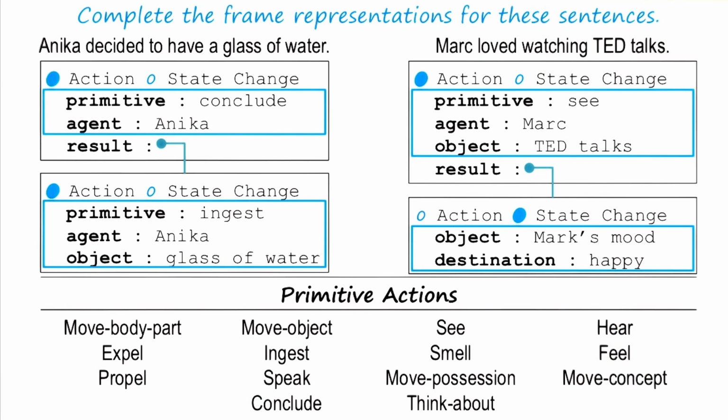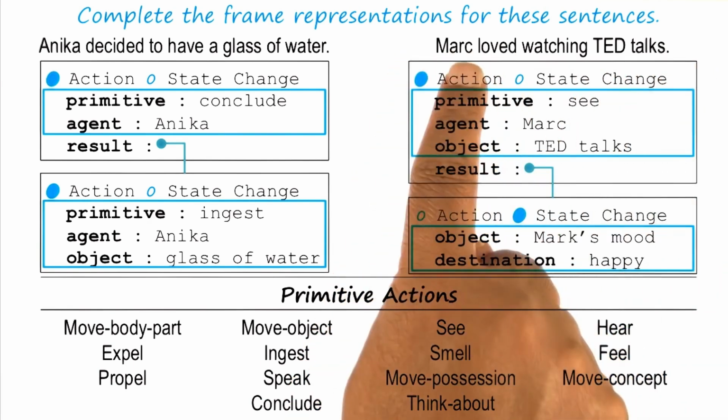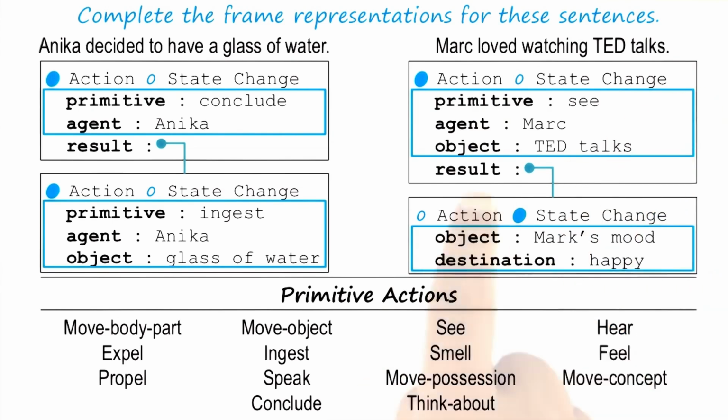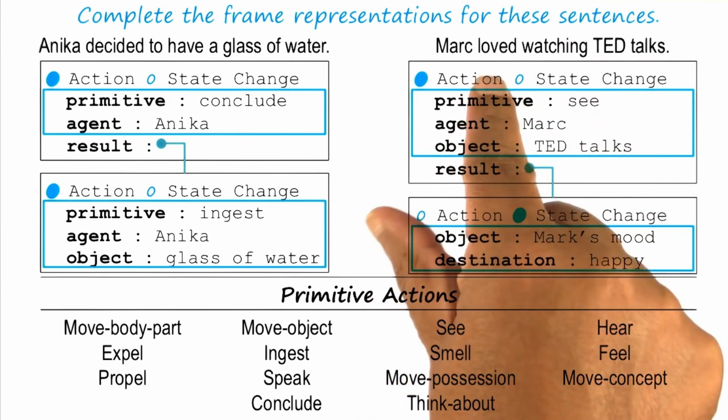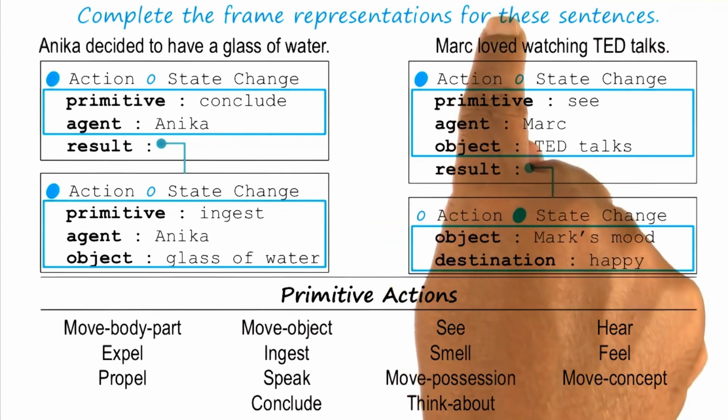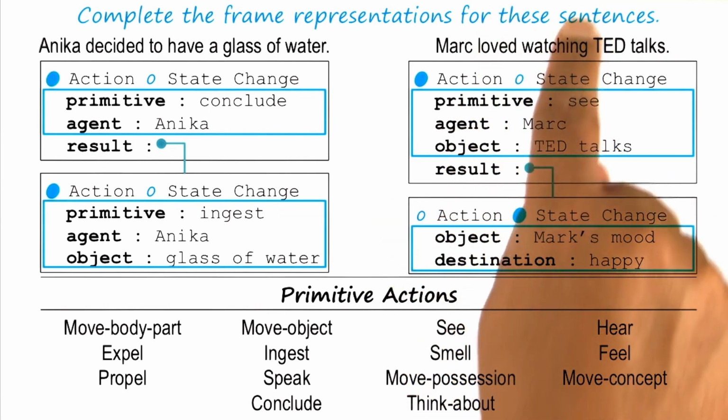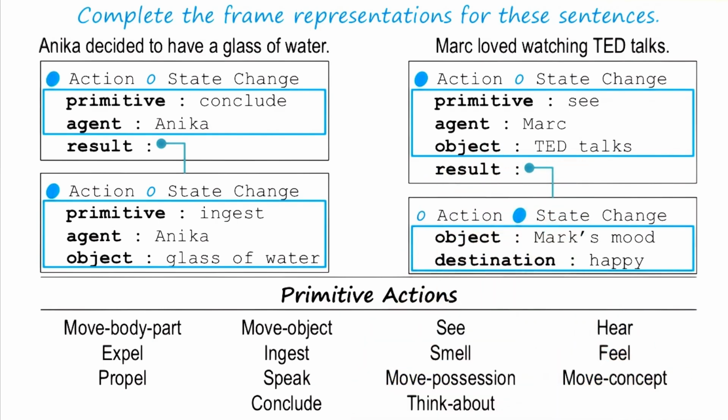That's good, David. Note though that this sentence is a little bit like Ashok enjoyed eating the frog. This is one representation for this sentence. On another representation, we may have two action frames, one corresponding to the verb loved, another corresponding to the word watching, and then connect them to the slot result.